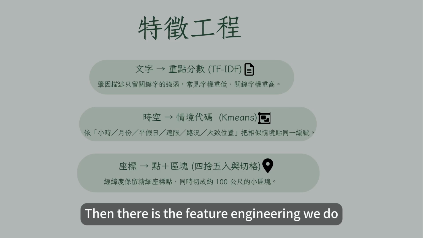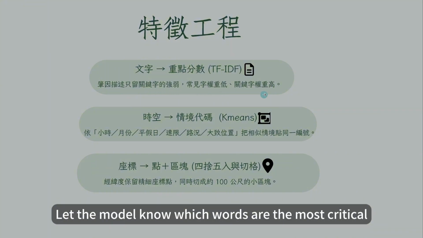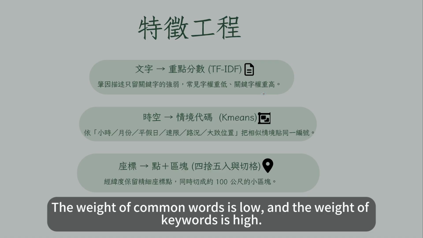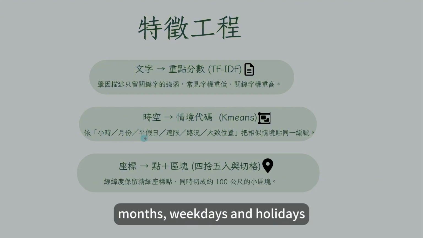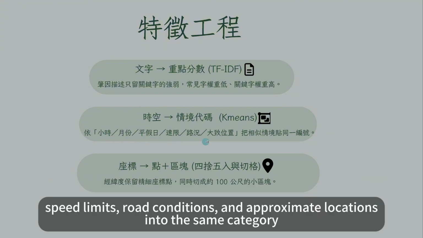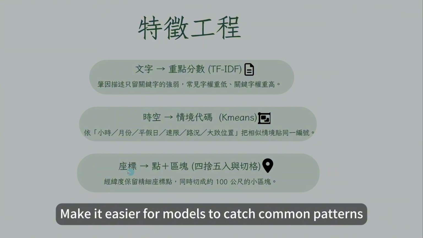Then there is the feature engineering we do. The first point is to turn the causative word into 100 numbers. Let the model know which words are the most critical. The weight of common words is low, and the weight of keywords is high. The second point is to classify similar situations such as hours, months, weekdays and holidays, speed limits, road conditions, and approximate locations into the same category. Make it easier for models to catch common patterns.